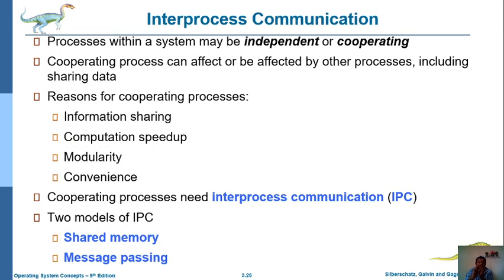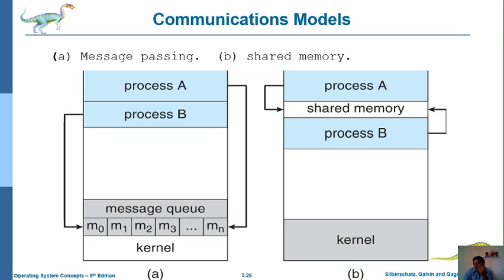Later we will discuss what is meant by shared memory and what is meant by message passing, and we can observe how to implement shared memory and how to implement message passing.